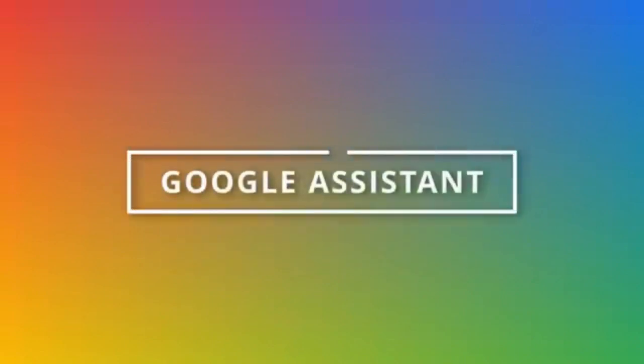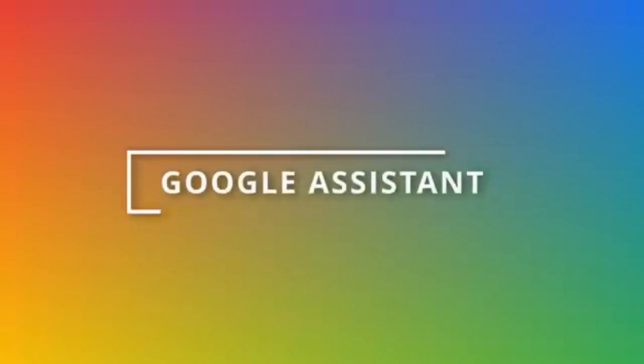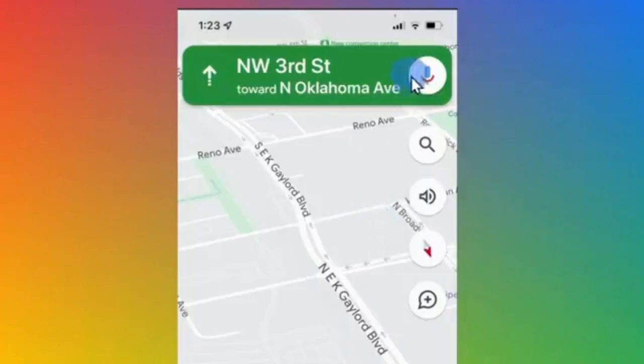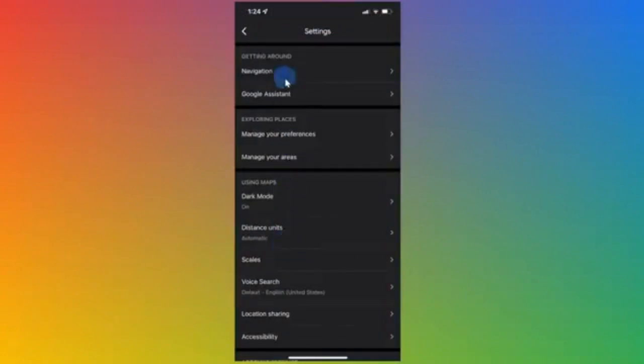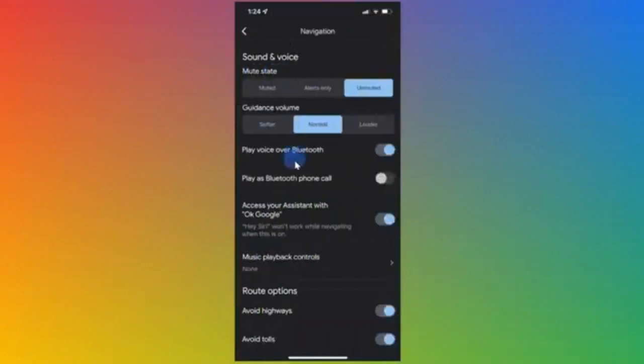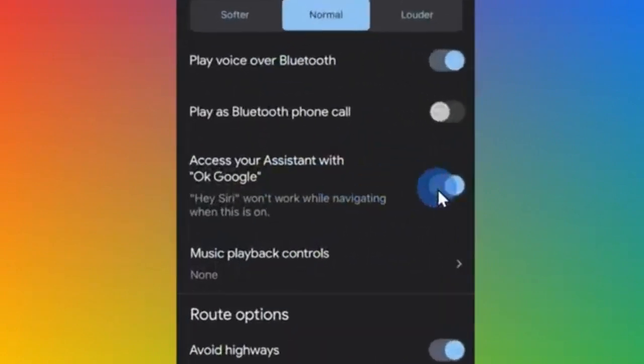At number 5, you can interact with Google Maps simply by using your voice. The easiest way to do that is to simply click on the microphone icon when you're navigating, but an even easier way to do that is to click on your profile picture, then click on Settings, then click on Navigation, and set it so you simply say, "OK Google," and then you can ask your question.